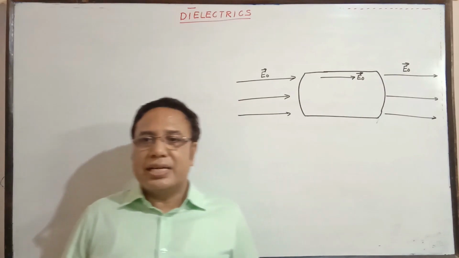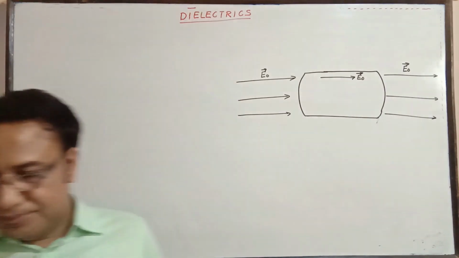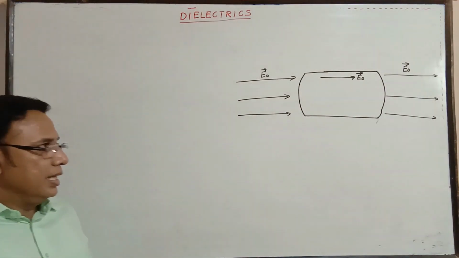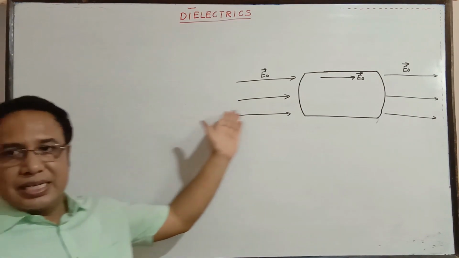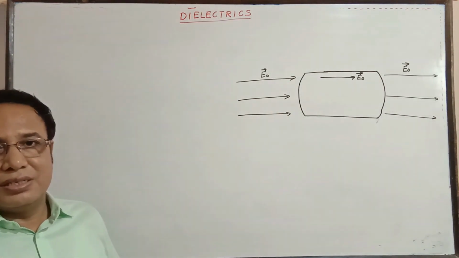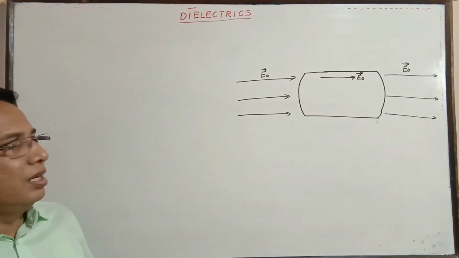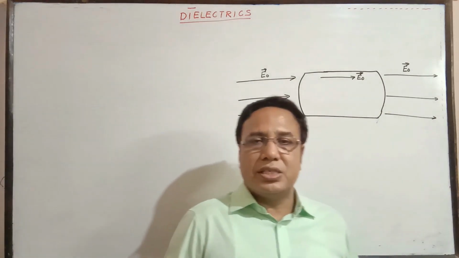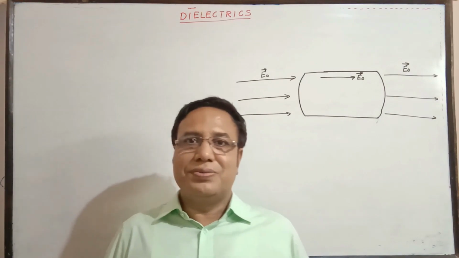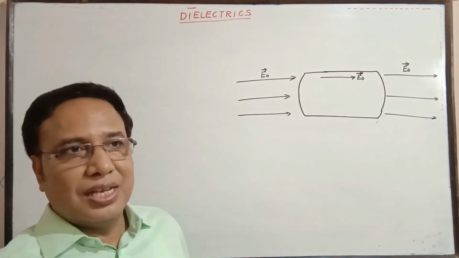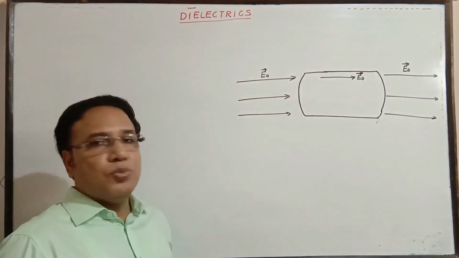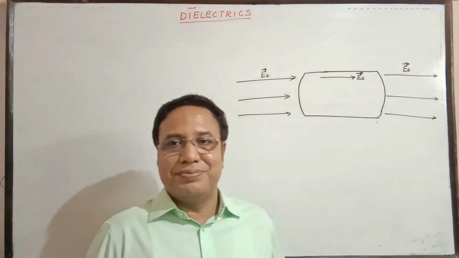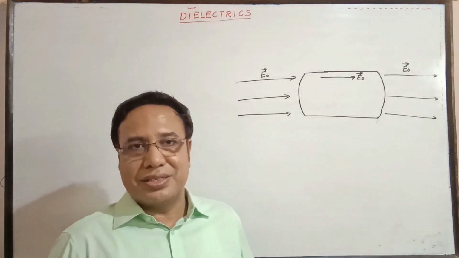When this dielectric is placed in an external electric field, then by stretching and reorientation of its molecules, induced dipole moments are developed inside the dielectric.